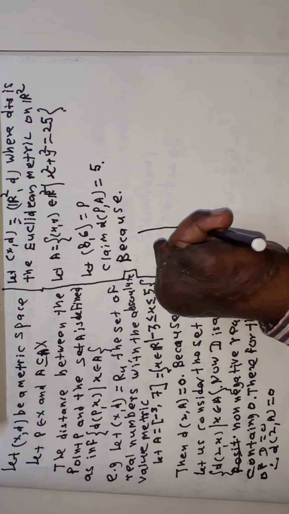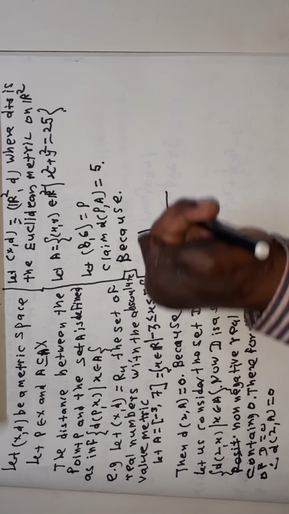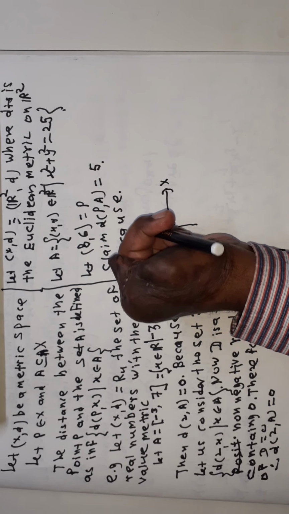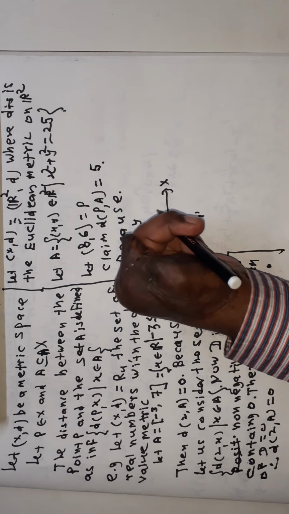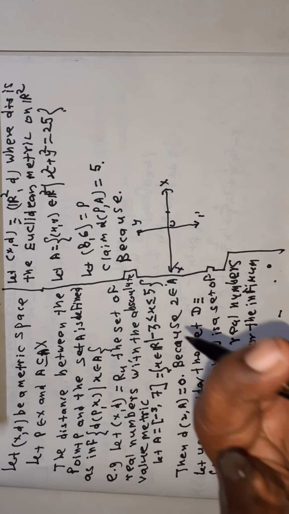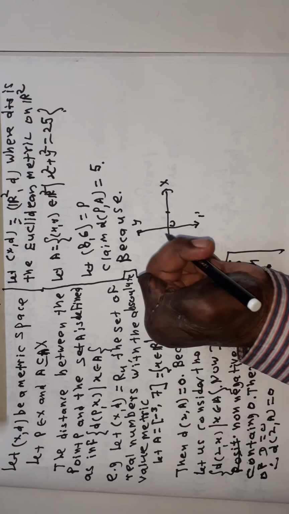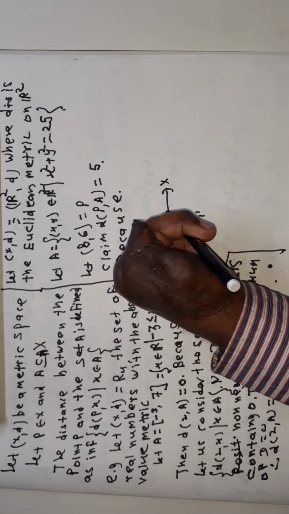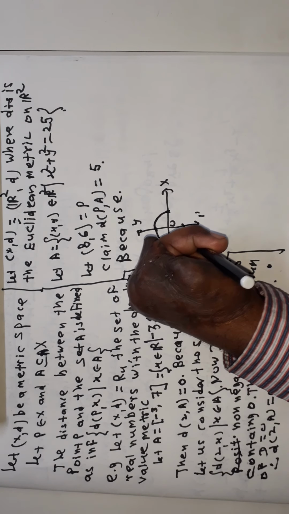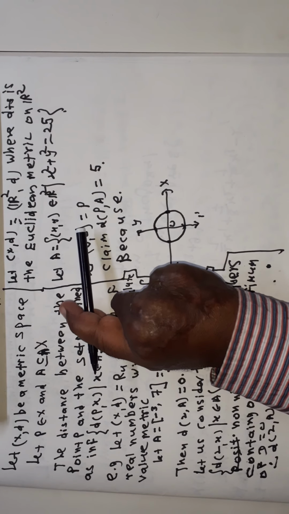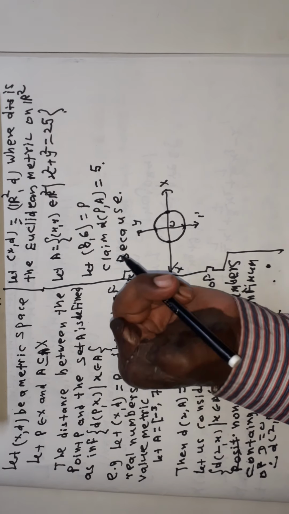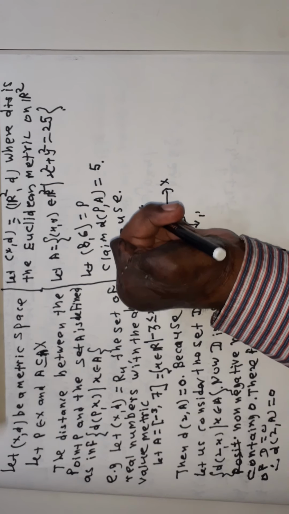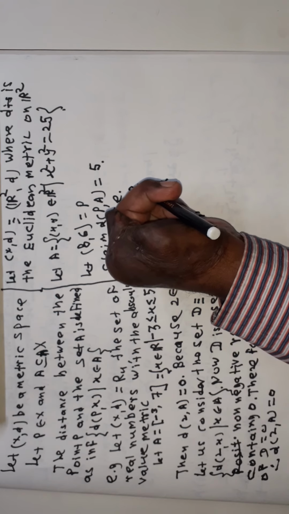Suppose this is X'OX, Y'OY. It is a circle with center at (0, 0) and radius 5, and P is the point in the first quadrant, P (8, 6).